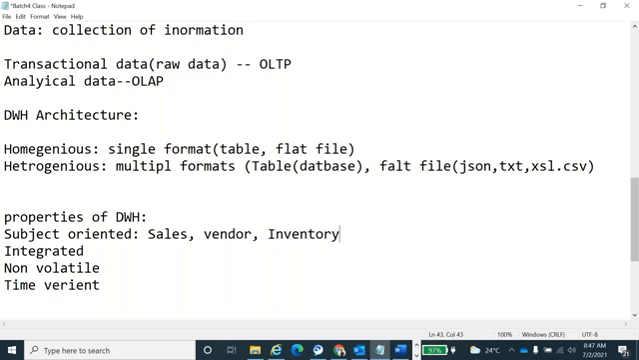The same way here, subject oriented is nothing but categorizing and focusing all the information of the same category into one place. Okay, that is what is meant by subject oriented. You'll see here.